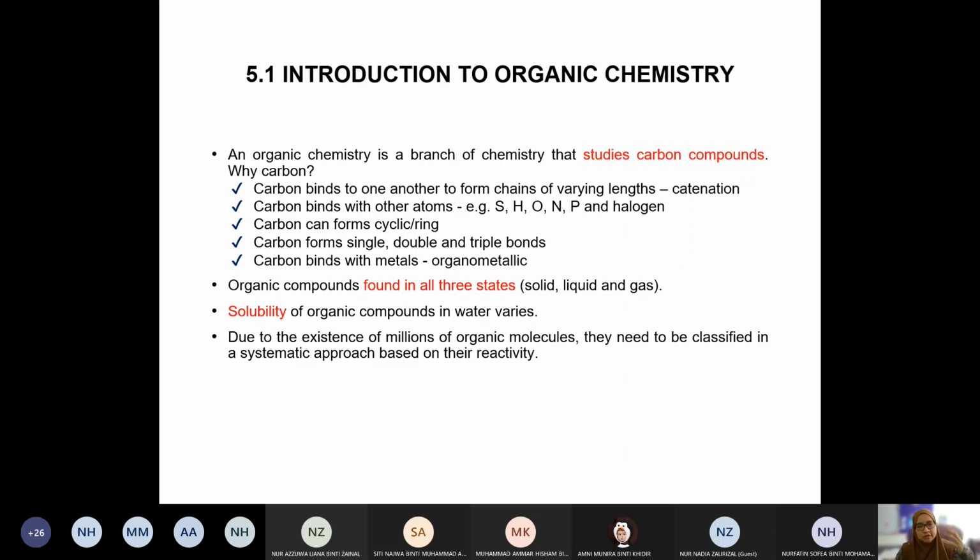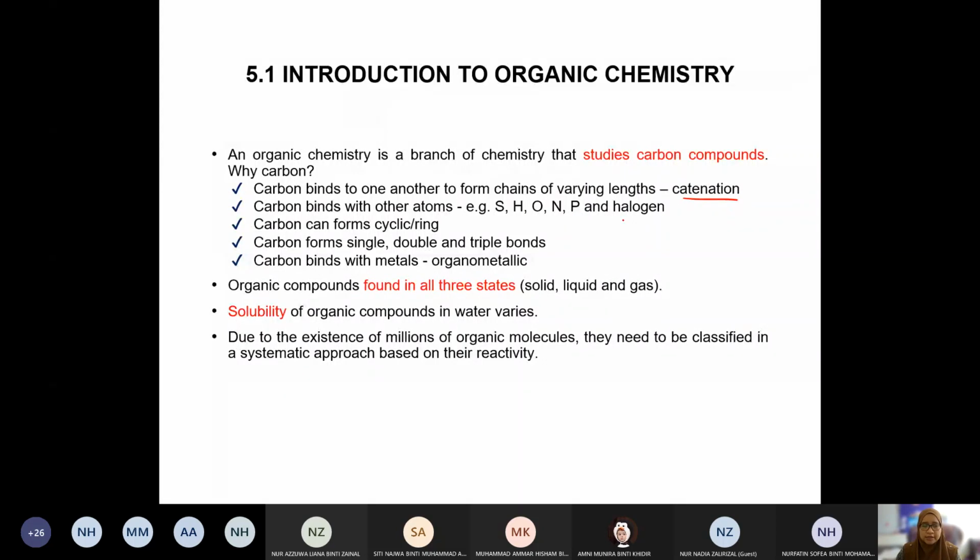Okay, because carbon has a lot of specialties. Okay, one of it, carbon binds to one another to form chains of varying length. Okay, this is also known as catenation. Okay, so carbon can combine with one another to form different chains of varying length. Okay, that's why we have ethane, propane, butane, pentane, and so on. Okay, all right, and then carbon binds with other atoms such as sulfur, hydrogen, oxygen, nitrogen, and phosphorus, and also halogen.